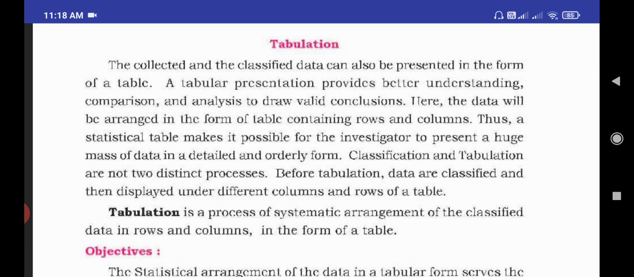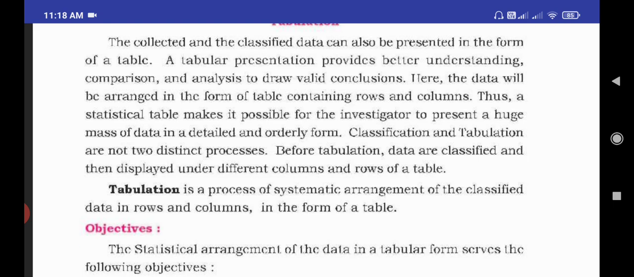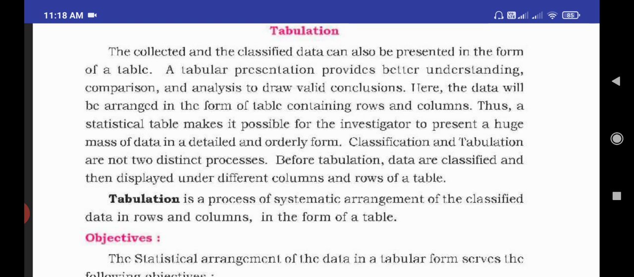Tabulation means the collected and classified data can be presented in the form of a table. Tabulation means what we are collecting, arranging, and systematically classifying the data, and presenting the data in the form of rows and columns by using tables. That is called tabulation.